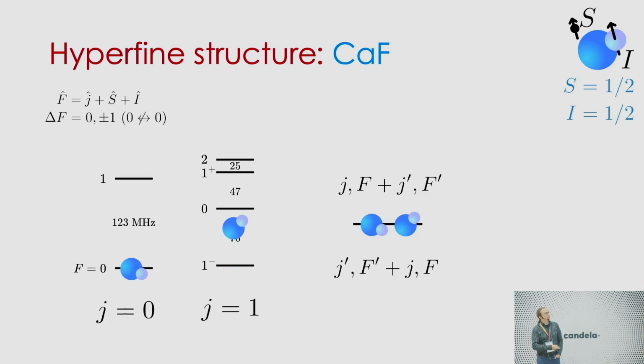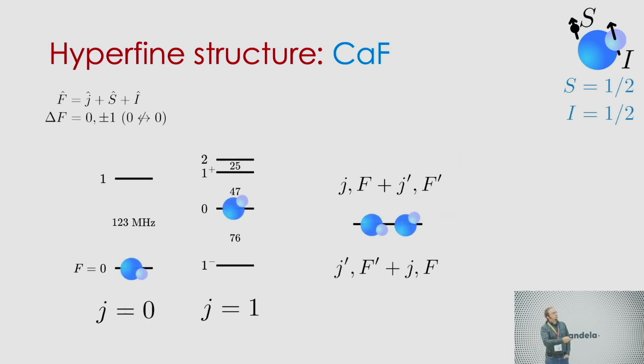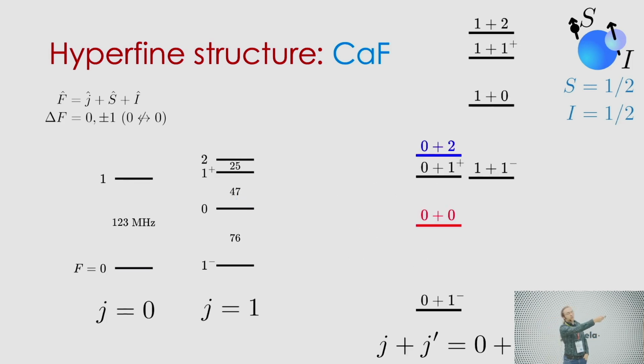Basically, you can ask yourself what... oh, that's not what I wanted. I put there very generally some JF and J prime F prime states. And for these hyperfine van der Waals interactions, you basically want a very small energy difference to a virtual state. So you want coupling of, for example, the 0+2 state to something within the rotational states themselves.